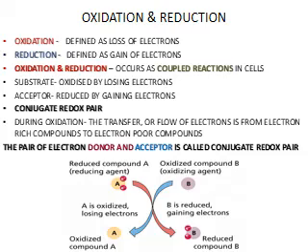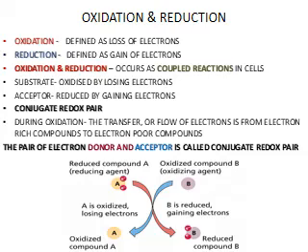If you look at the figure, the substrate A, when it gives up its electrons, gets oxidized. So, A is oxidized by losing its electrons, whereas the electron is accepted by B, and B is reduced by gaining the electrons.